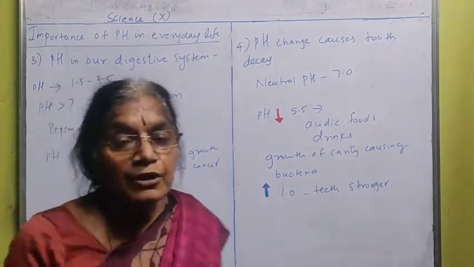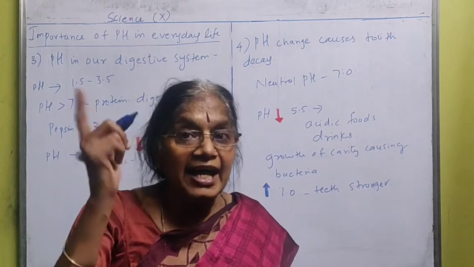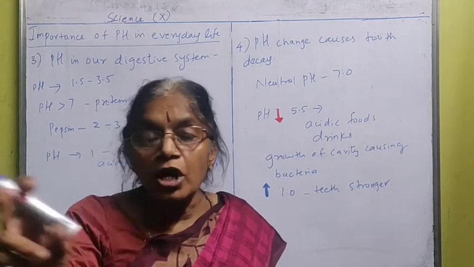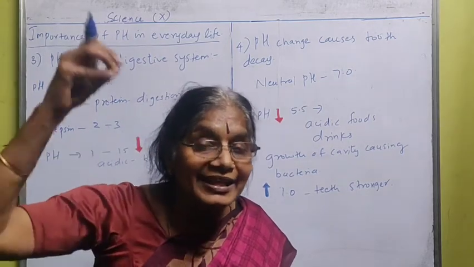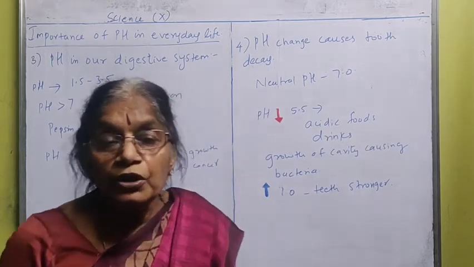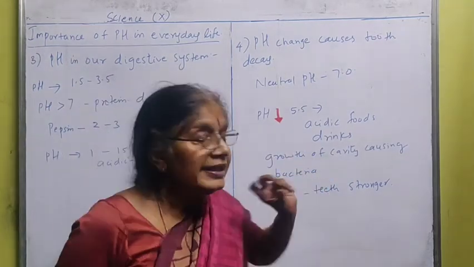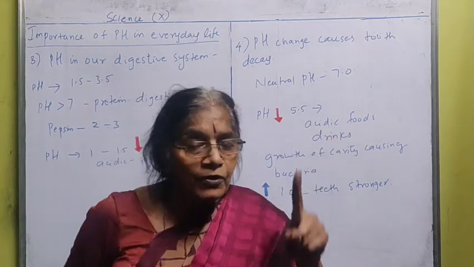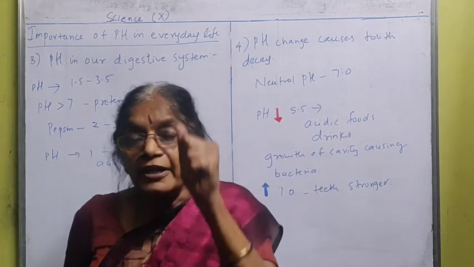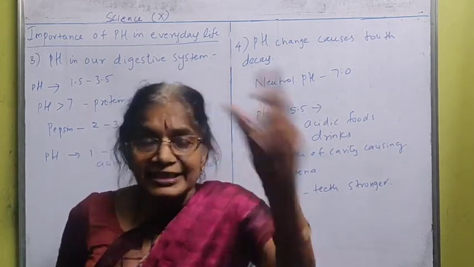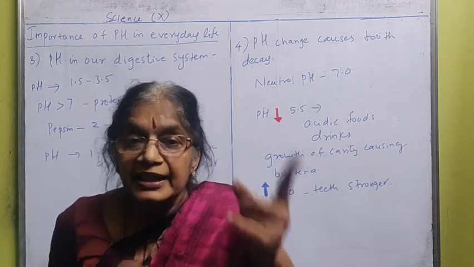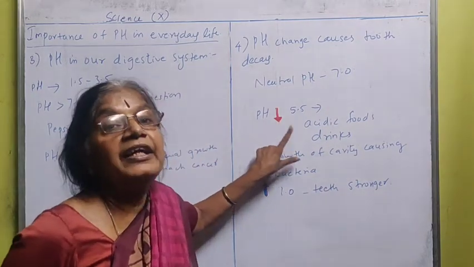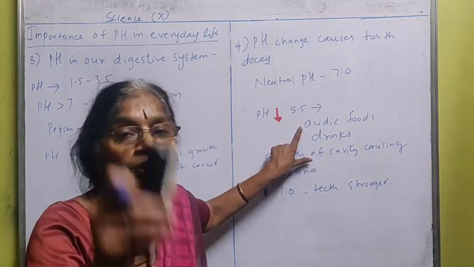How is that? I told you, acidic foods and drinks, aerated drinks, Coca-Cola, Pepsi, all those cold drinks are not good, because they contain carbon dioxide gas, and it is not good for our teeth. What will happen? Cavities will start forming in our mouth. The more acidic the food and drink, and the longer the teeth stay in contact with the acidic food or cold drinks, the tooth will start decaying, because the pH value decreases to 5.5, which is not good for the teeth.